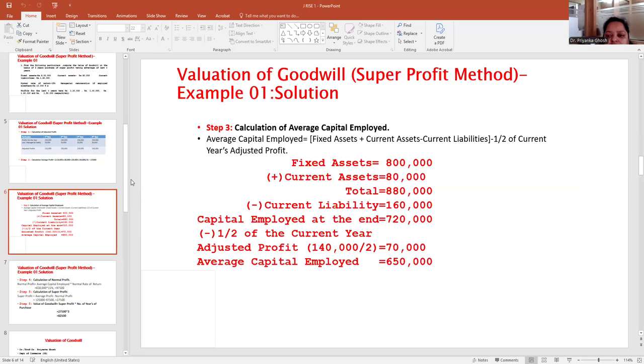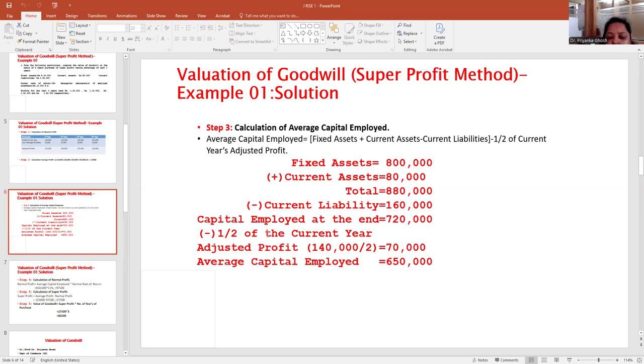After that, step 3, which is average capital employed. The formula is fixed asset plus current asset minus current liability, and from there we need to subtract half of the current year's adjusted profit. Fixed asset, as per the question, is 8 lakh. Current asset 80,000, so total asset we got is 8,80,000. From there I have deducted current liability 1,60,000. My total capital employed at the end is 7,20,000.